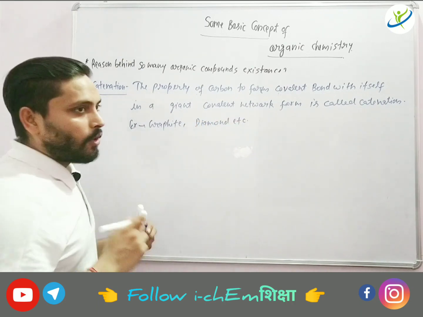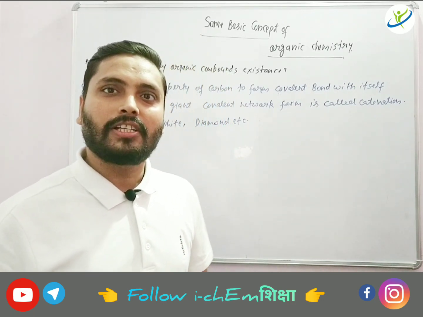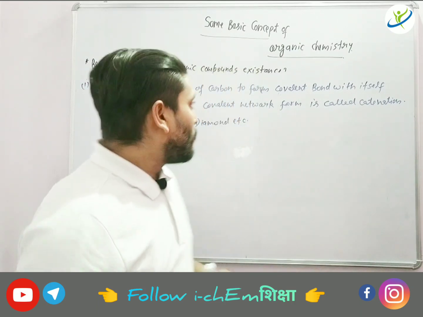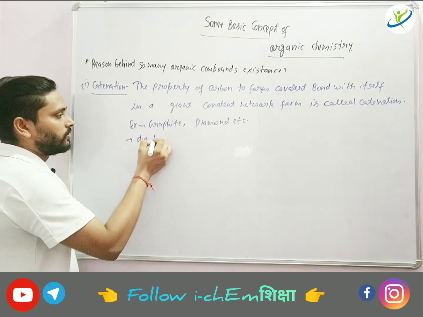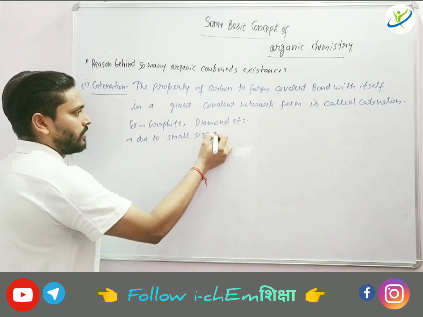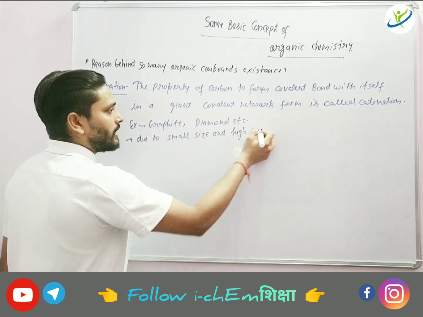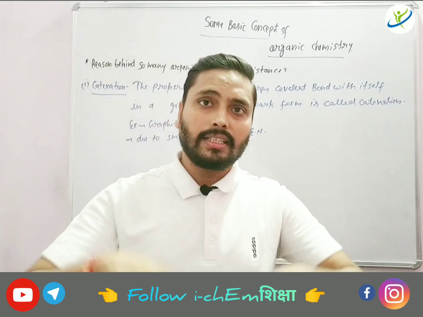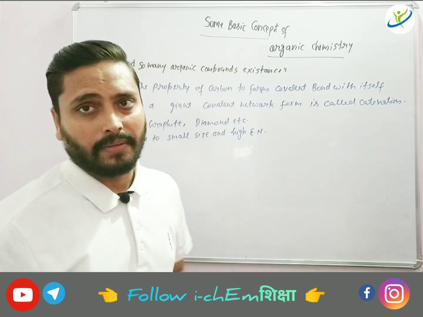So this property is found in carbon, which is responsible behind the formation of so many organic compounds. And why can carbon form this? One simple reason we will say is its small size and high electronegativity. With a small size and high electronegativity, carbon can accommodate so many other carbon atoms around itself, and hence it can show the catenation property.